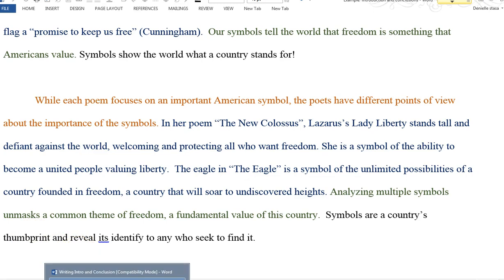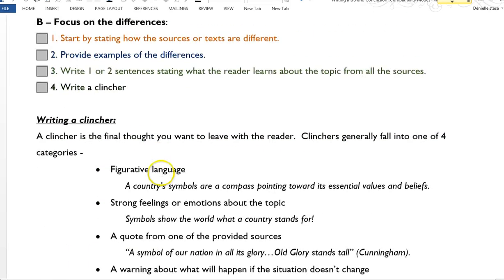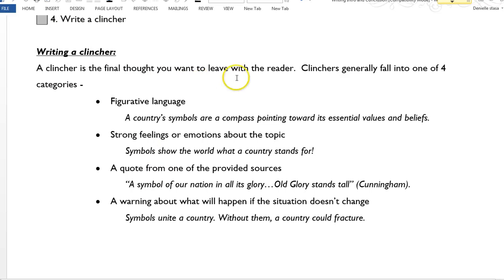So let's talk about writing clinchers. A clincher is a final thought, and they generally fall into 4 categories. Figurative language, okay, a country's symbols are a compass pointing towards its essential values and beliefs. That would be a metaphor. Strong feelings or emotion. Symbols show the world what a country stands for. Again, I'm still using a little alliteration here. A quote from one of the provided sources, a symbol of our nation in all its glory, Old Glory stands tall. So you can end with a quote.